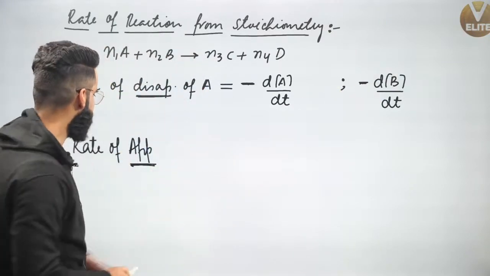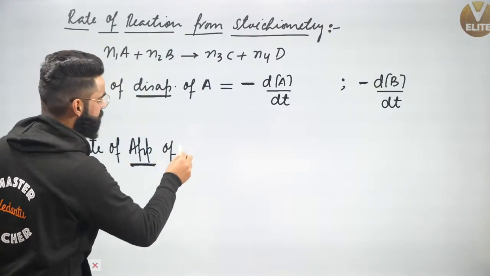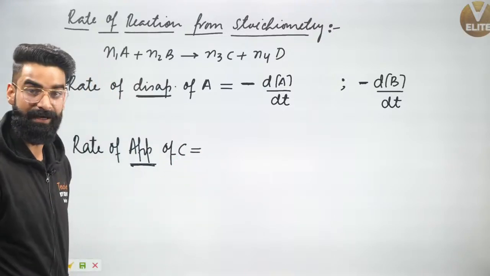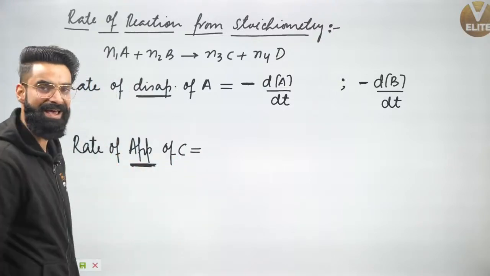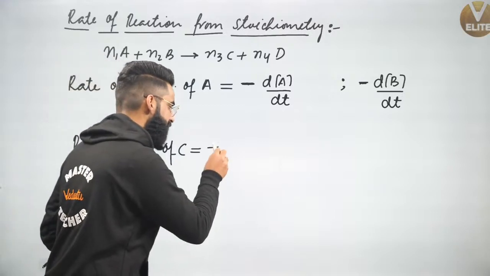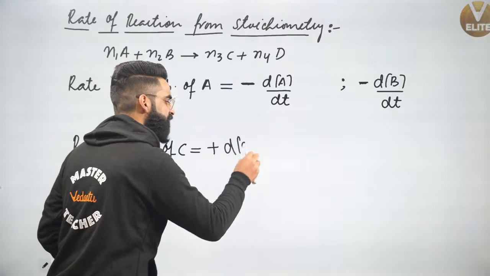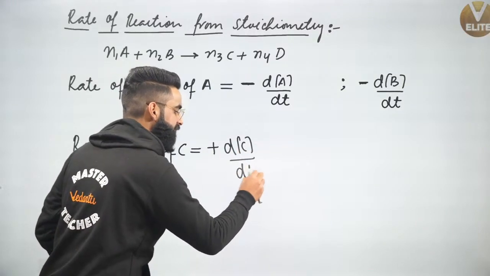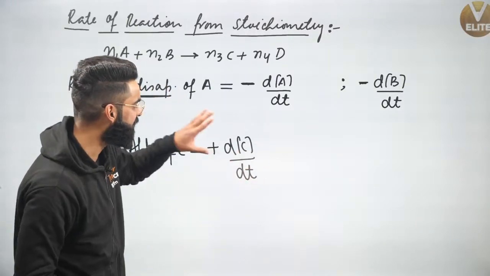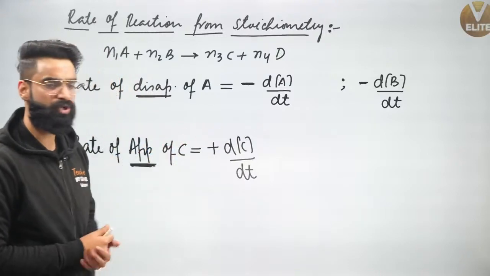Similarly, guys, let's talk about rate of appearance of C right here. How will I be representing it? Right now, I'm talking about appearance, and for appearance, I'll be using the positive sign. Now I'll be simply writing change in the concentration of C in the time interval dt. This plus dC upon dt is going to give me the rate of appearance of C with time.